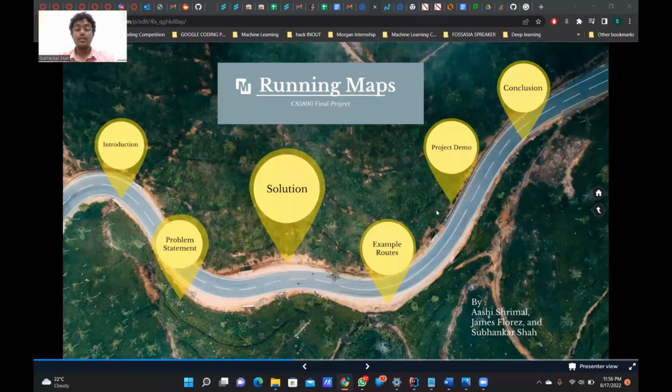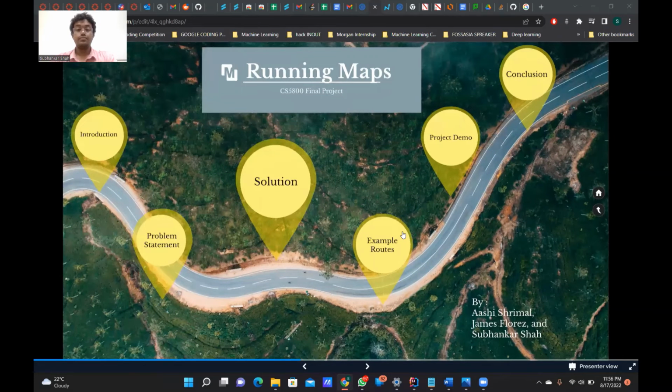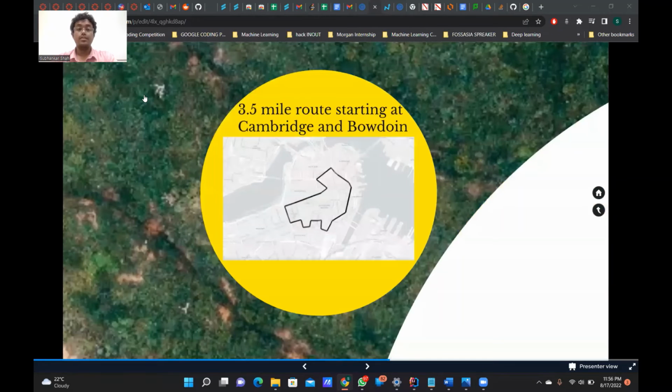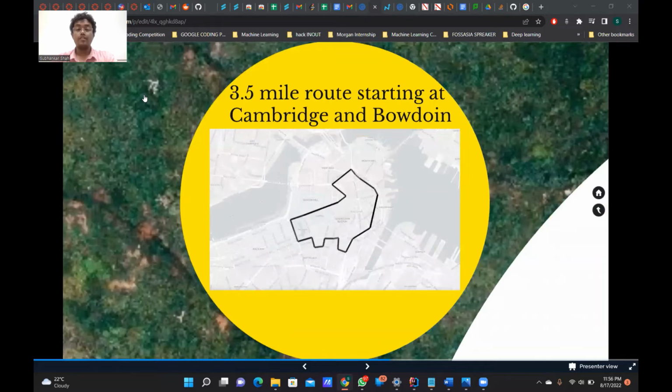Let's take a look at some of our example routes that are being generated by the algorithm. This is a route starting from the intersection of Boylston and Berkeley, from 0.5 miles to 3.5 miles. This is a route of 3.5 miles starting at Cambridge and Burden.